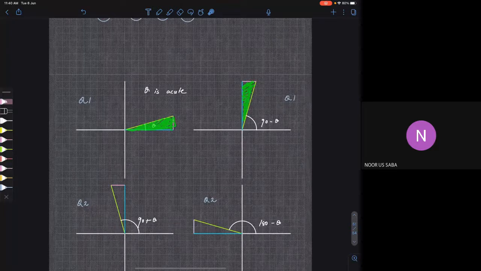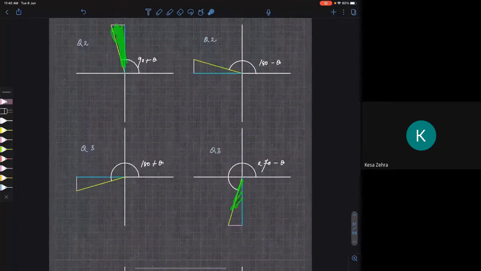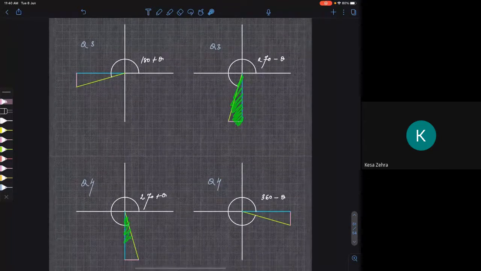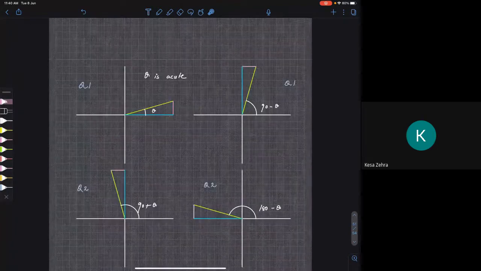Do you agree? So in all these cases, the vertical value will become the horizontal value and the horizontal value will become the vertical value.